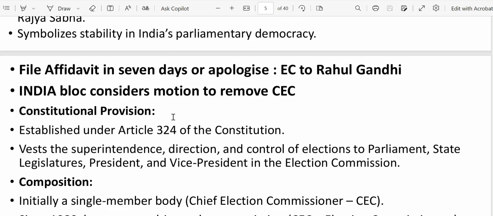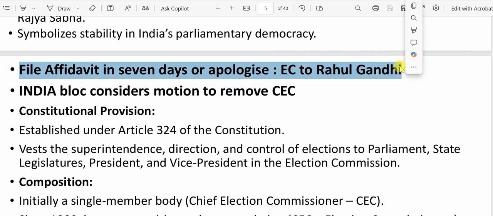Next news item, we will go again. Now there is a news item like this: file affidavit in 7 days or apologize, Election Commission to Rahul Gandhi. So now in this news article, what are the keywords we need to understand?